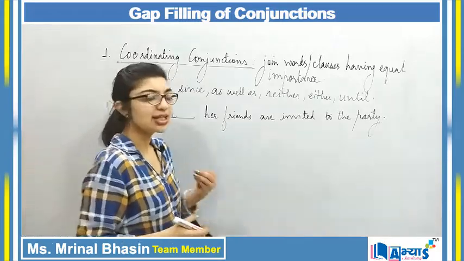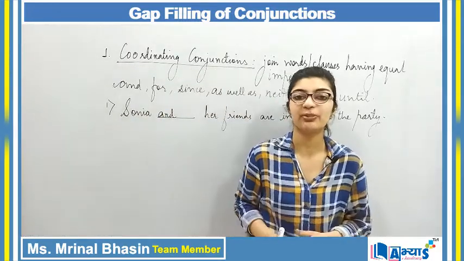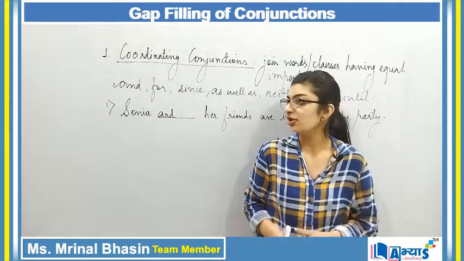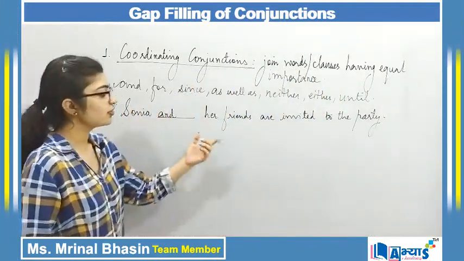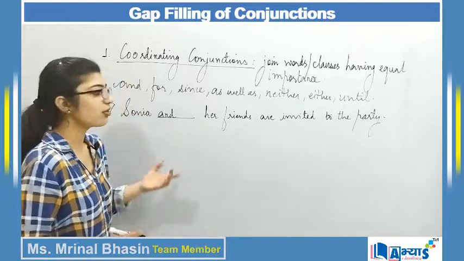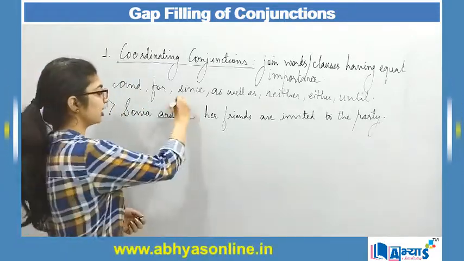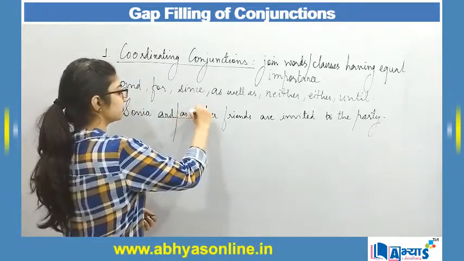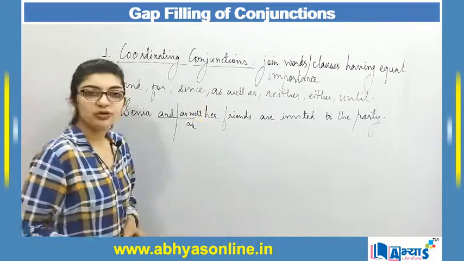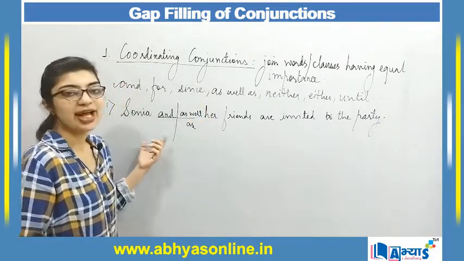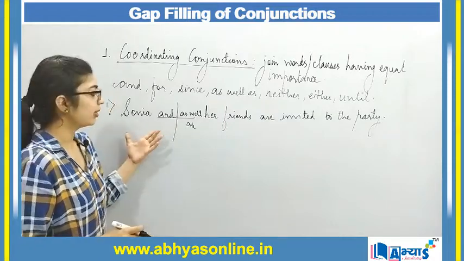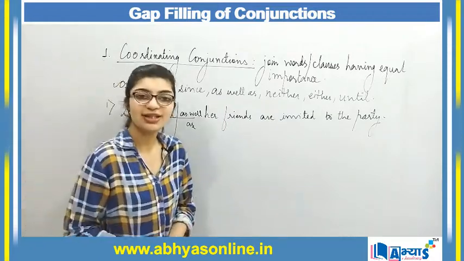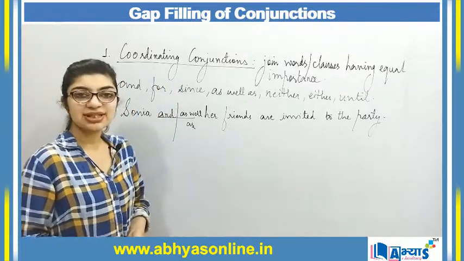But there are some gaps in which you can make use of more than one conjunction. So let us understand this: when I say Sonia dash her friends are invited to the party, I make use of and, but I can also make use of as well as. So both mean the same. You can make use of either and or as well as for filling the gap, and over here for combining two words in a sentence. So that is the first example.